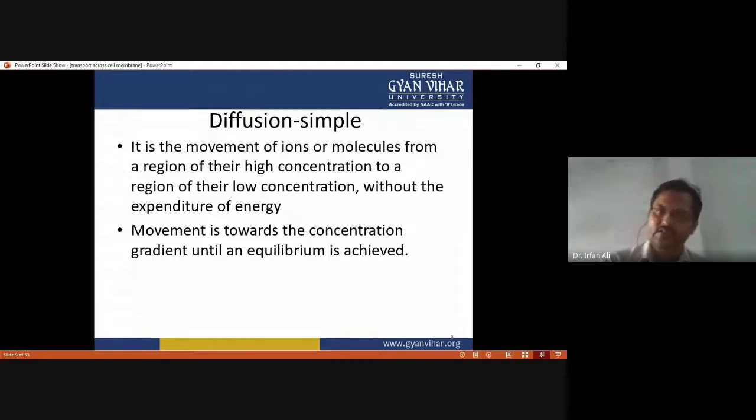When equilibrium is achieved and the concentration on both sides becomes equal, the transport process is in equilibrium. This very simple process is called diffusion.